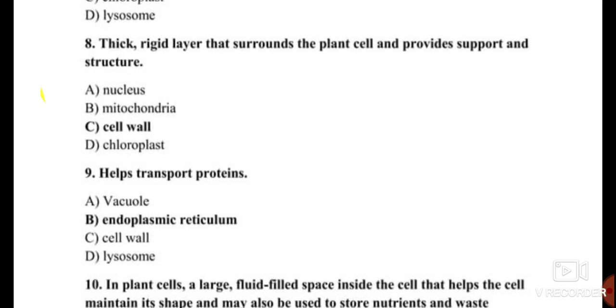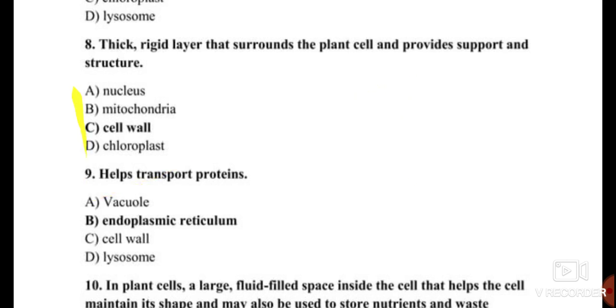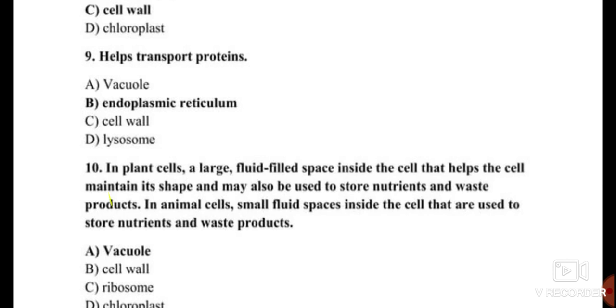Question number 9. Help for transportation of protein. Answer for it is endoplasmic reticulum. In the endoplasmic reticulum, ribosomes are embedded, and the smooth endoplasmic reticulum is responsible for production of lipid, whereas the rough endoplasmic reticulum, by taking the help of ribosome, produces proteins, and the produced proteins are transported by the endoplasmic reticulum. So the correct answer for question number 9 is endoplasmic reticulum, option B.